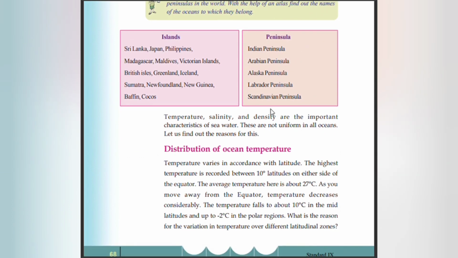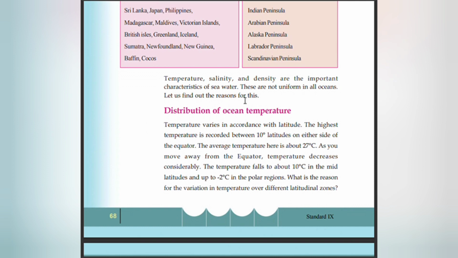Temperature, salinity and density are the important characteristics of seawater. These are not uniform in all oceans. Let us find out the reason for this. Let us find the distribution of ocean temperature.